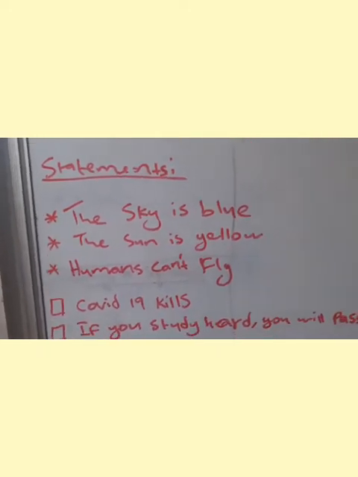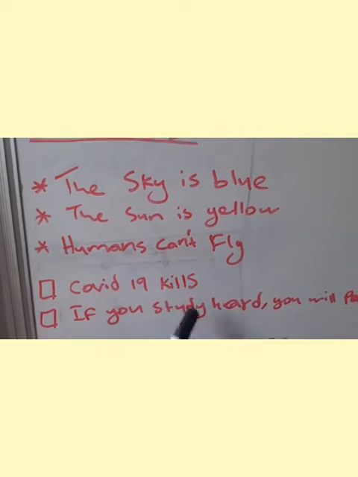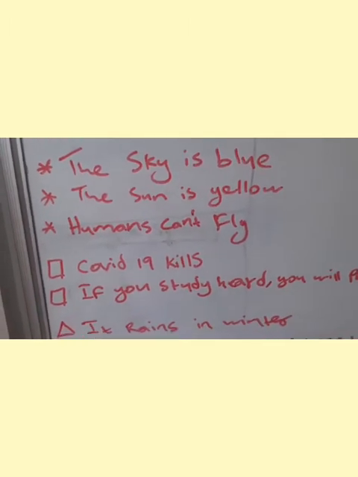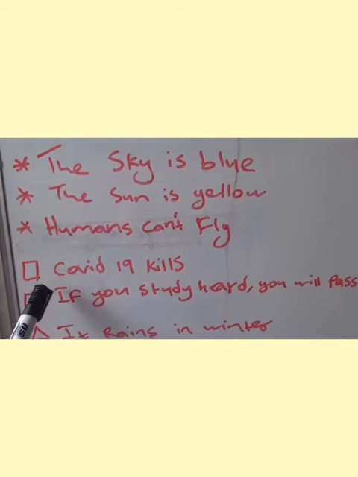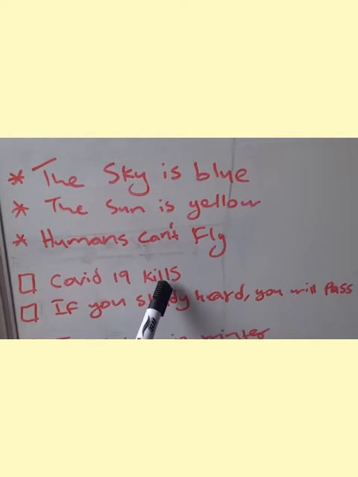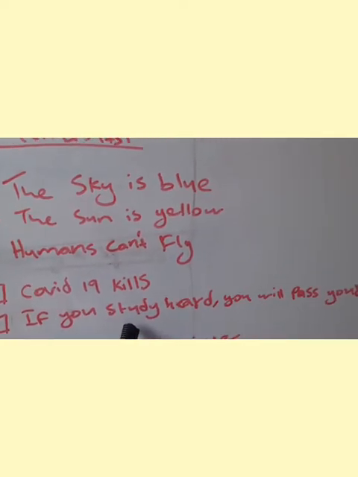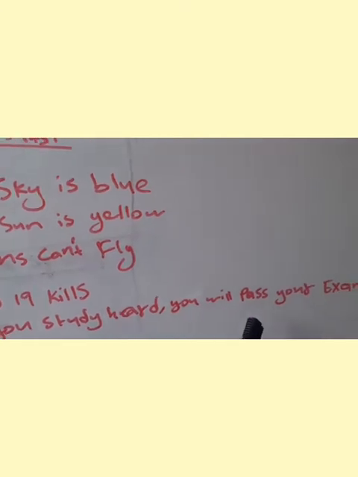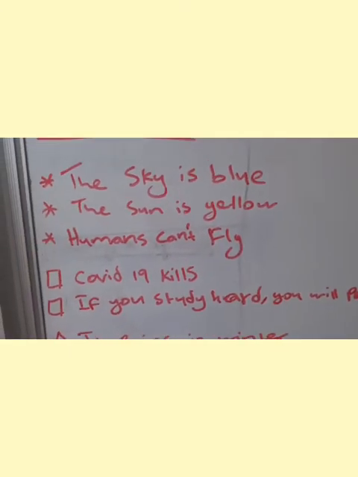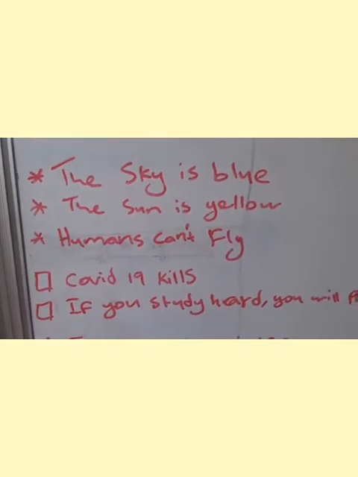Now, the next two statements are for probable. If I say COVID-19 kills, there's a bit of doubt there because there are those who recover and so on. So it means you can argue with these statements. So it is probable. And then the next one, if you study hard, you will pass your exams. That also can be argued, but these statements are probable, most likely to be true.